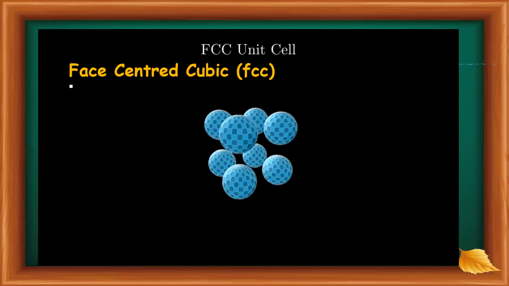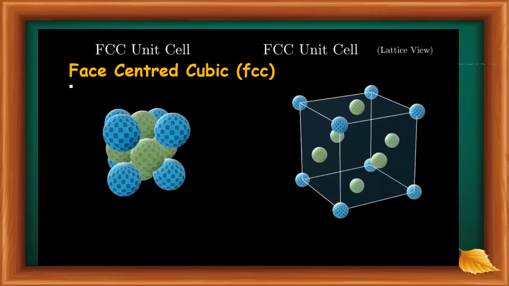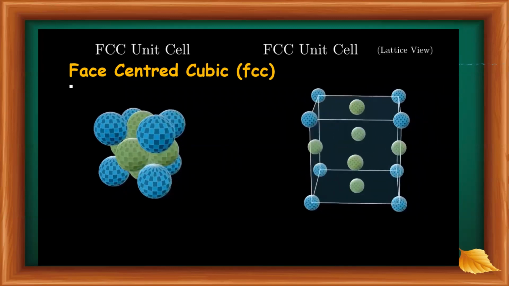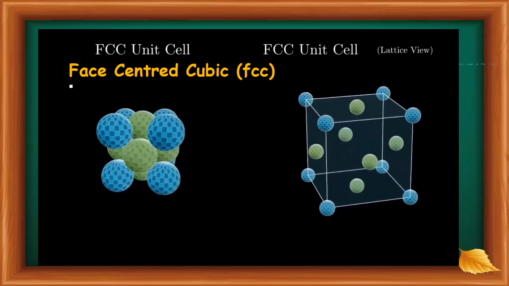From this video, we can obtain the idea that the number of nearest neighbors is 12.